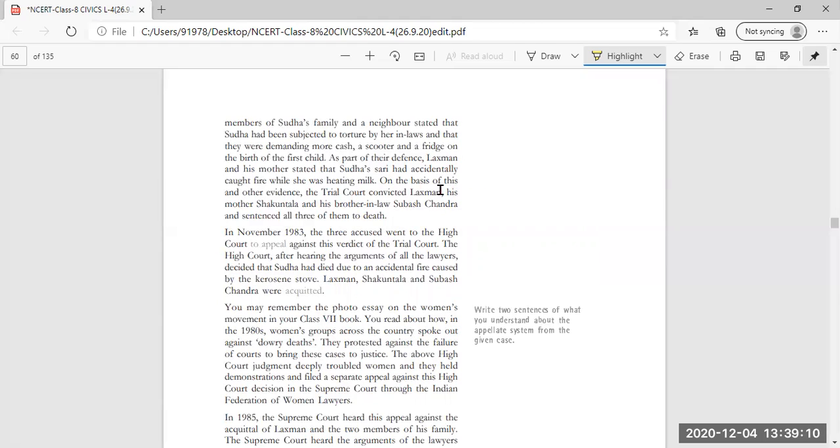So the trial court first convicted them, which means the trial court had given the decision that Shakuntala, Lakshman's mother, and the brother-in-law of Sudha, Subhash Chandra, all three of them were responsible for the death of Sudha due to burns, and they were all sentenced to death by the trial court.